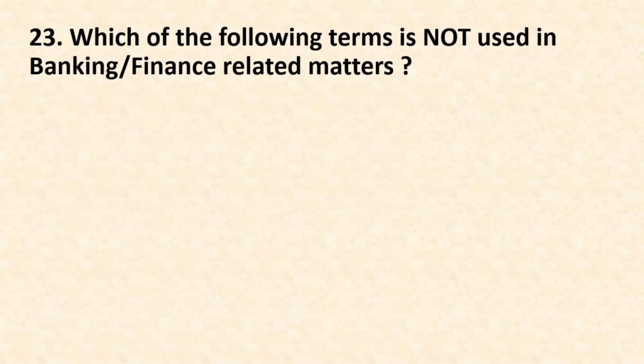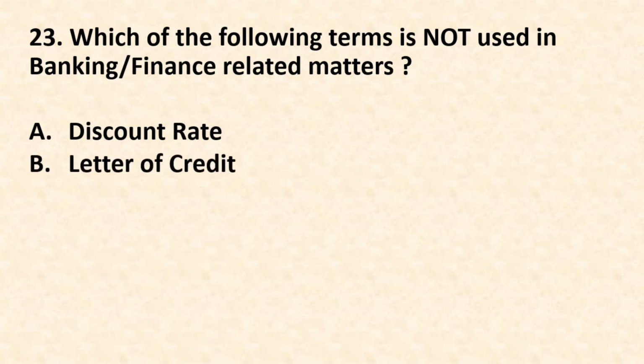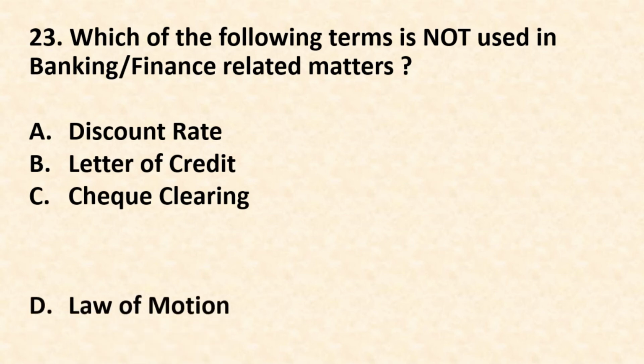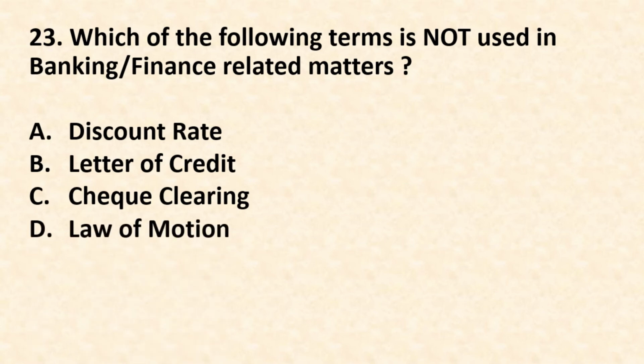Question number 23. Which of the following terms is not used in banking or financial related matters? Option A, discount rate. Option B, letter of credit. Option C, check clearing. Option D, law of motion. The correct answer is option D, law of motion.